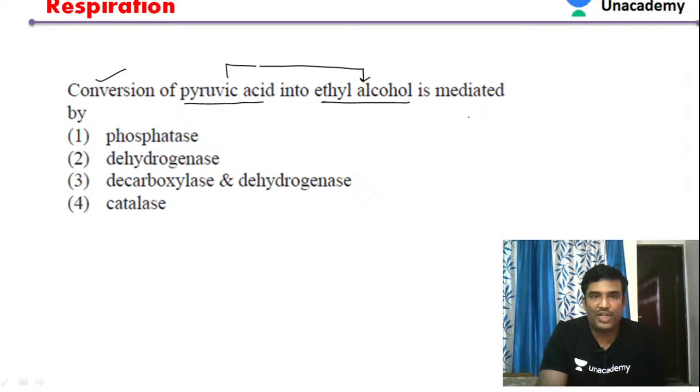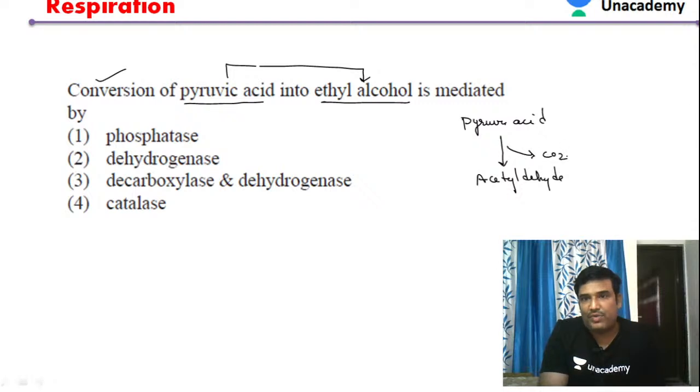Can you answer this question? Yes, very good. So pyruvic acid is first converted into acetaldehyde. During this process, carbon dioxide is broken down. This step is called decarboxylation, and it involves an enzyme called decarboxylase.